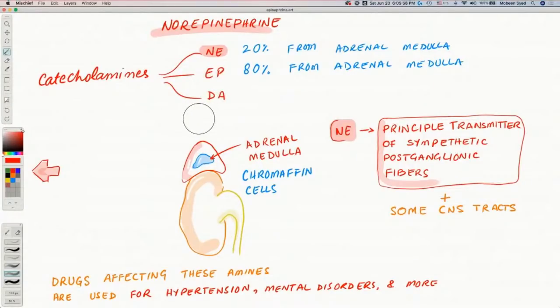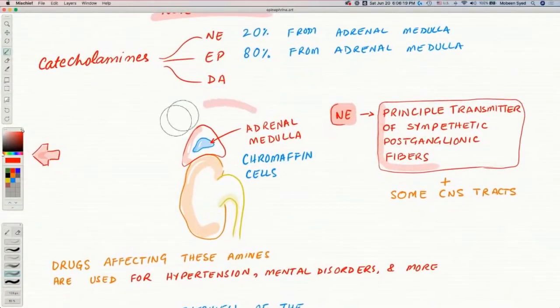The majority of them are produced in the nervous system, and they're also produced in the adrenal medulla. We'll look at that in a second. In the adrenal medulla, or suprarenal gland, 20% of the secretion is normally norepinephrine, and 80% is epinephrine. Here, this is the kidney, and above the kidney is the suprarenal gland. We talked about that yesterday with the corticosteroids. Today we are talking about the middle part of the suprarenal gland, this blue one over here, the medulla of the suprarenal gland.